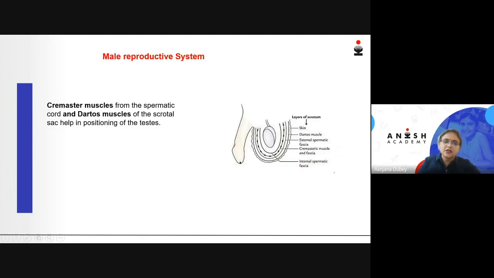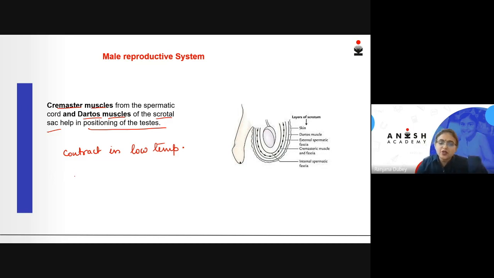This cremaster muscle, along with another muscle called the dartos muscle, which is present in the scrotal sac, helps in positioning of the testis. At the same time, when the temperature goes down, the cremaster muscles and the dartos muscles will contract in low temperature, which will pull the testis closer to the abdomen.